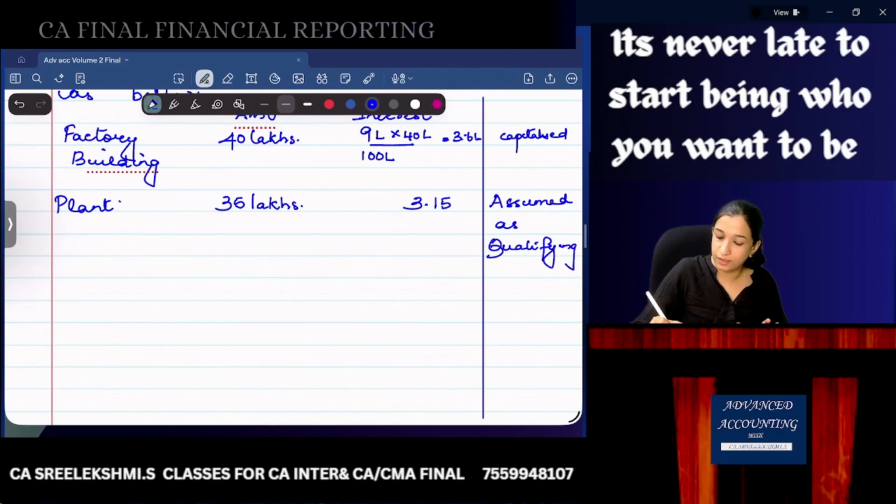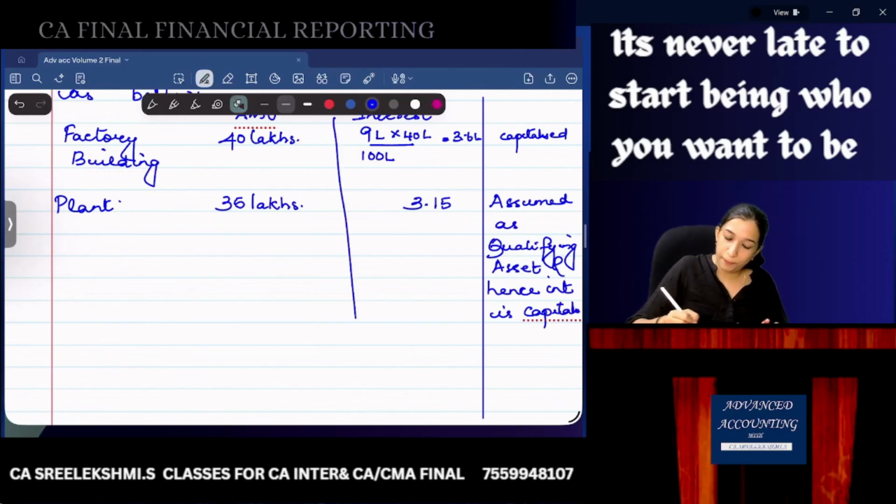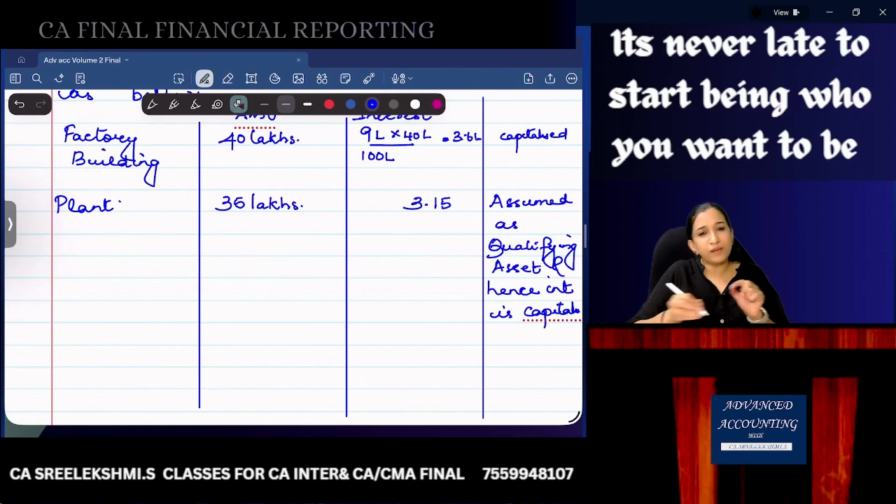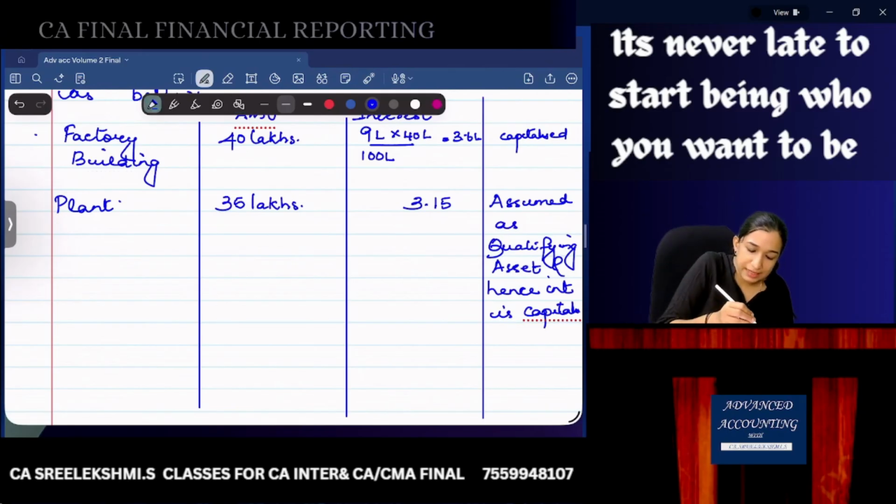Assumed as qualifying asset, and hence interest is capitalized. So no need to prepare this as a table, just write this one by one.